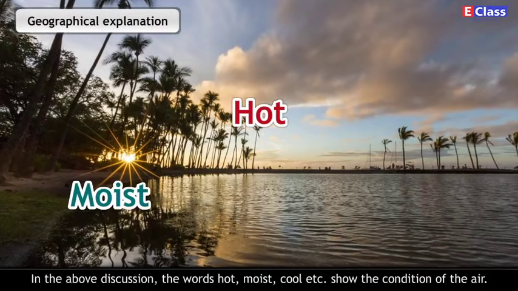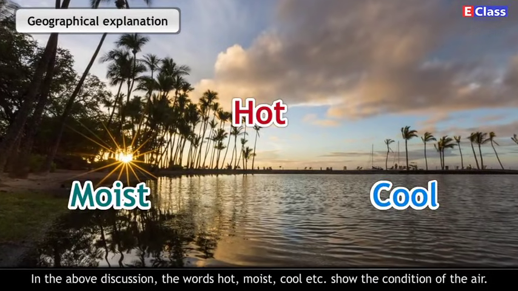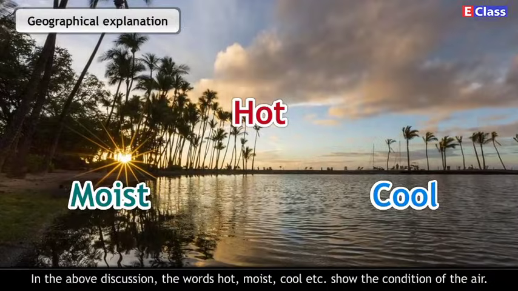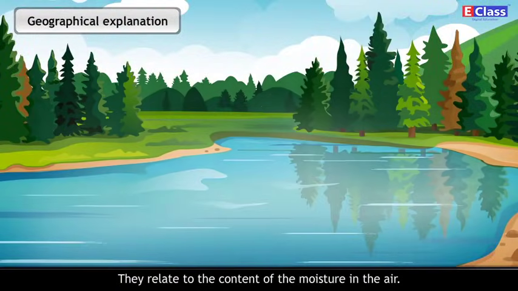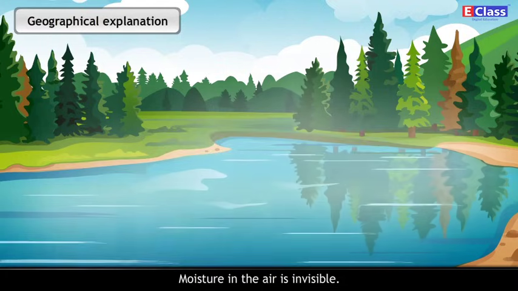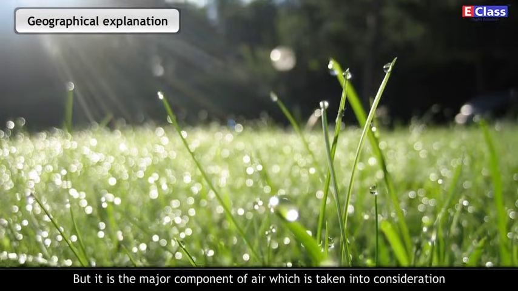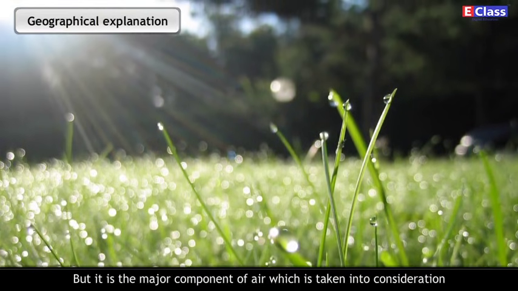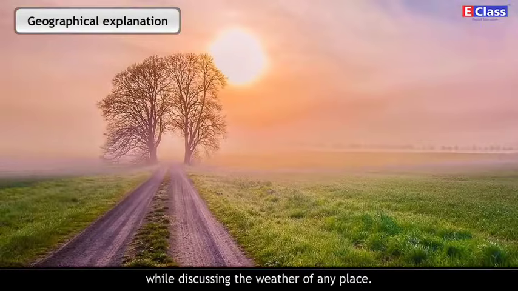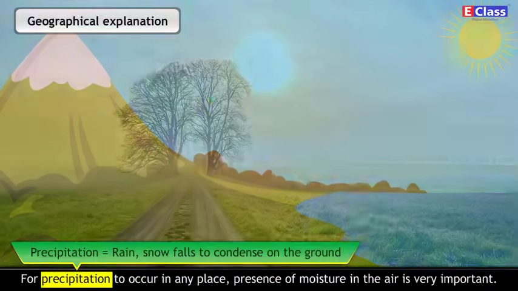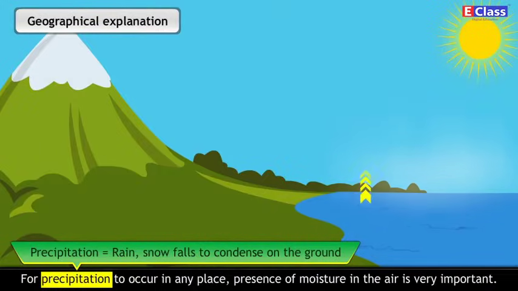In the above discussion, the words hot, moist, cool, etc. show the condition of the air. They relate to the content of the moisture in the air. Moisture in the air is invisible, but it is the major component of air which is taken into consideration while discussing the weather of any place. For precipitation to occur in any place, presence of moisture in the air is very important.